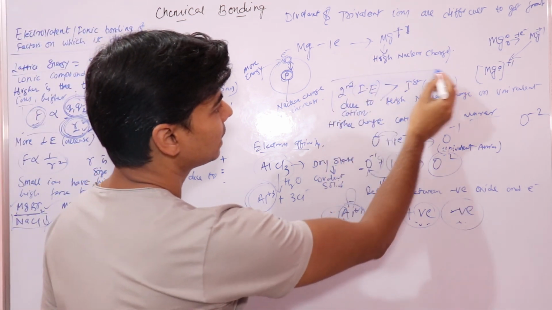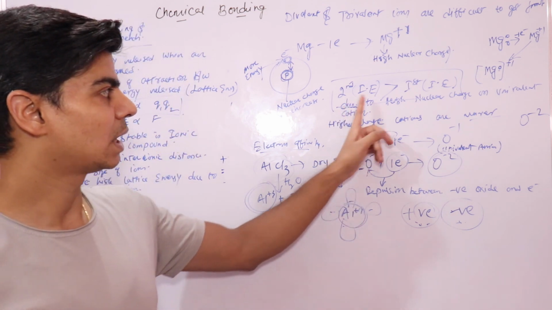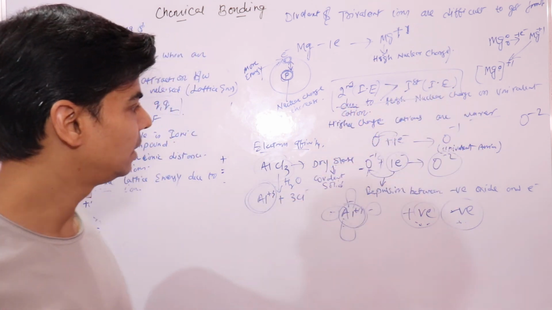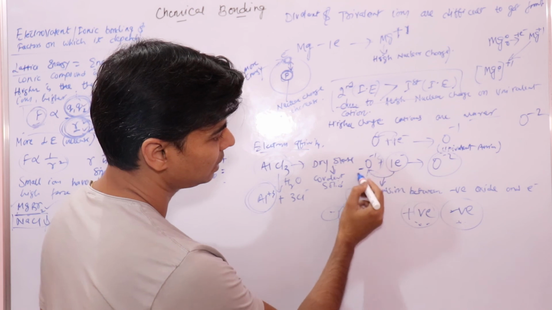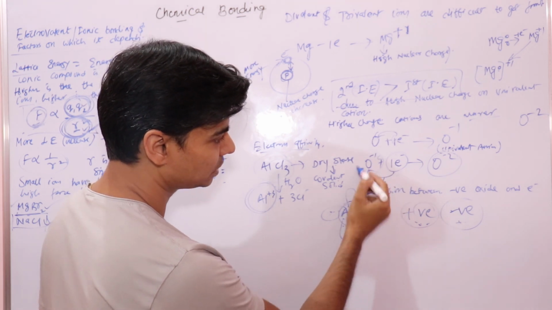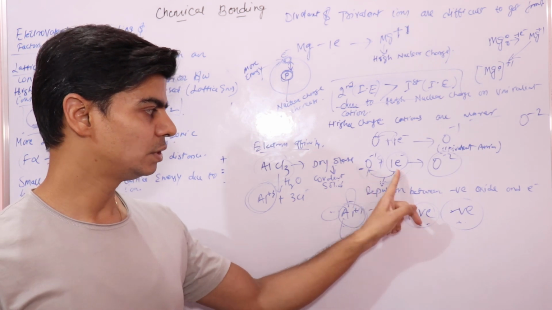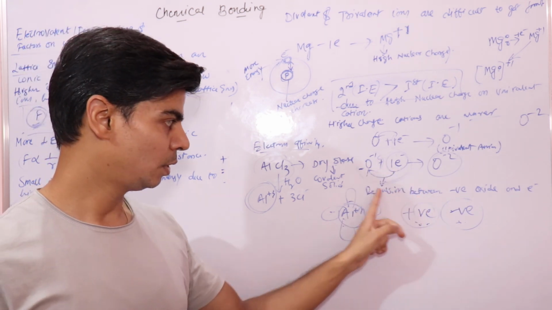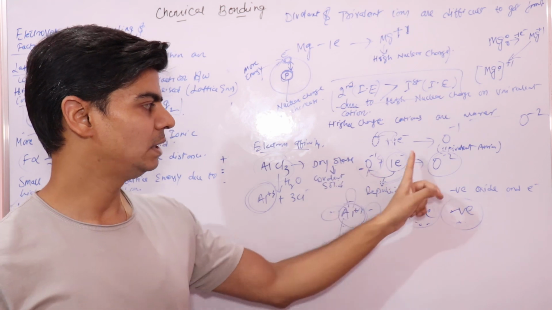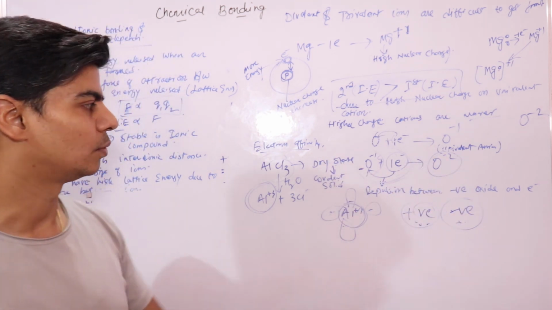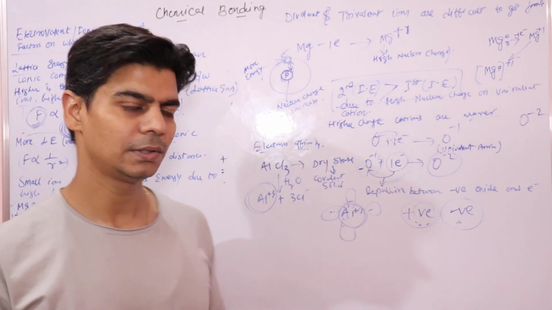Because the second ionization enthalpy is higher compared to the first ionization enthalpy, and for the second electron affinity you again have to give energy to it, due to this force of repulsion. So these highly charged anions are also difficult to find. I hope all this is clear to you. Thanks.